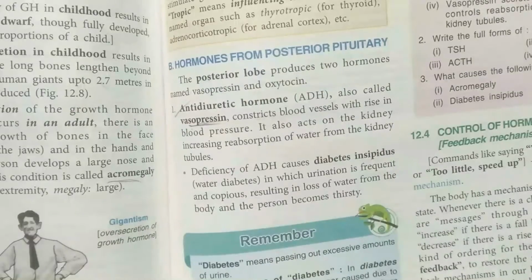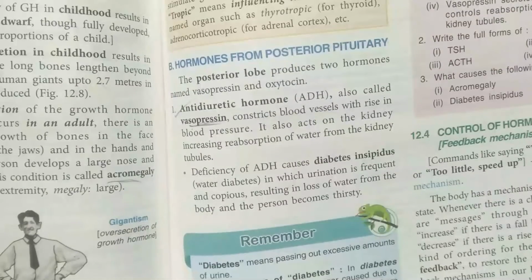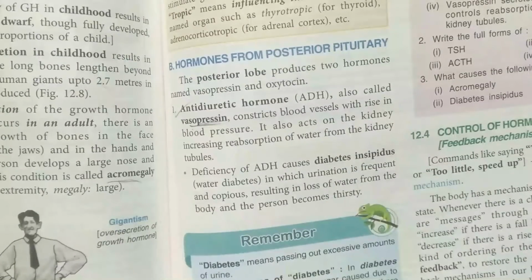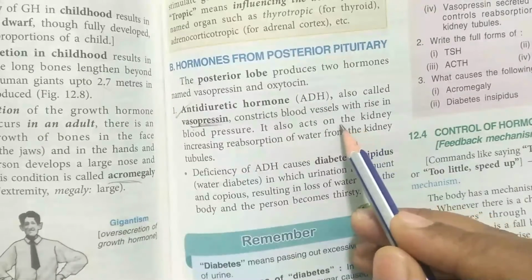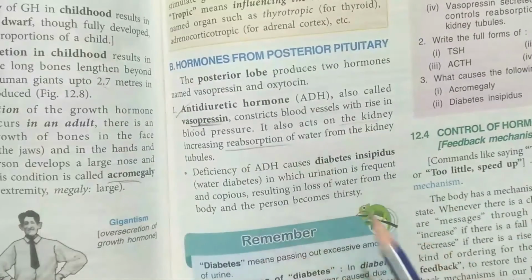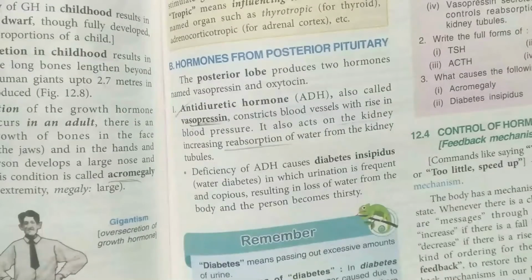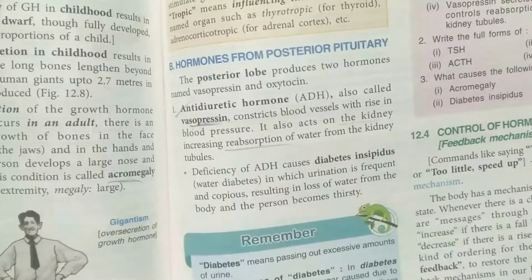Now the antidiuretic hormone, which is also called vasopressin, actually vasopressin is an antidiuretic hormone which constricts blood vessels with a rise in blood pressure. So it constricts the blood vessels whenever the blood pressure goes on increasing. Now very important thing, it acts on the kidney and increases absorption of water. So water retention increases whenever the vasopressin hormone is released.